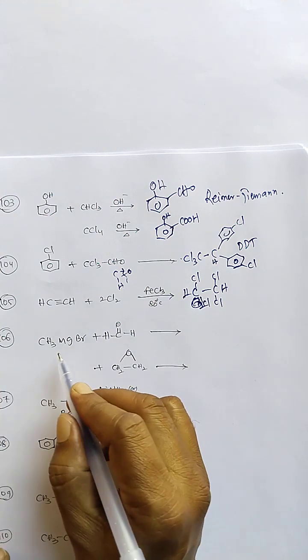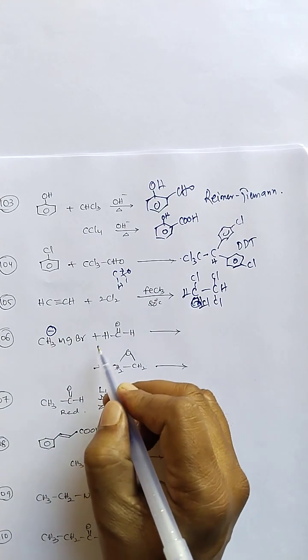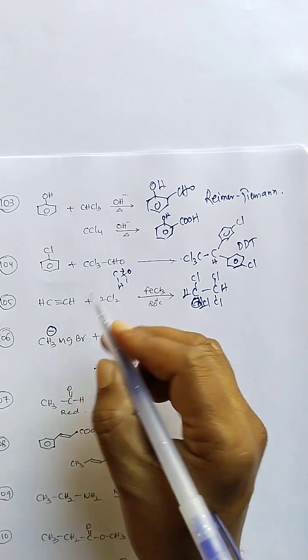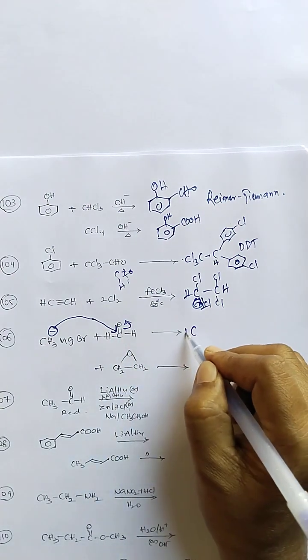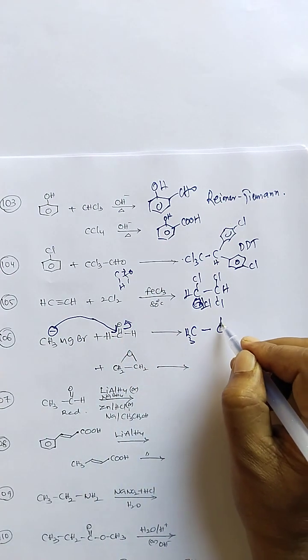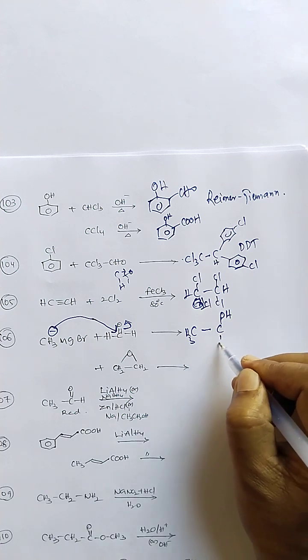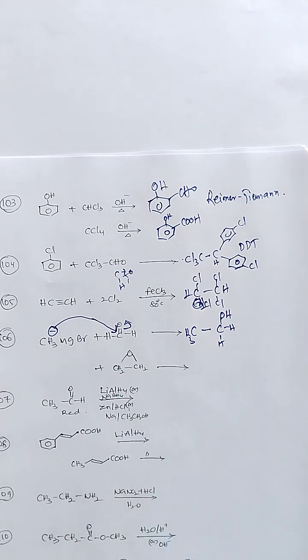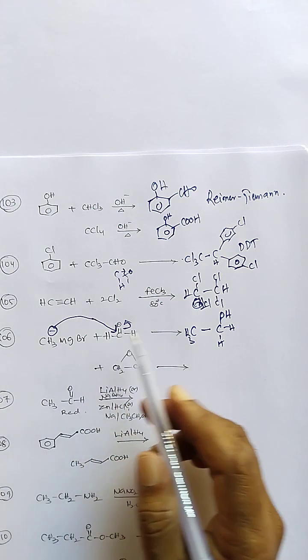giving a tetrahaloethane. Methyl magnesium bromide reaction with formaldehyde. Here there is no acidic proton, therefore it can act as a nucleophile. It will attack on that one, giving CH3CH2O minus. Upon hydrolysis it takes a proton, and ethyl alcohol is formed. So a carbonyl compound reacting with a Grignard reagent gives us